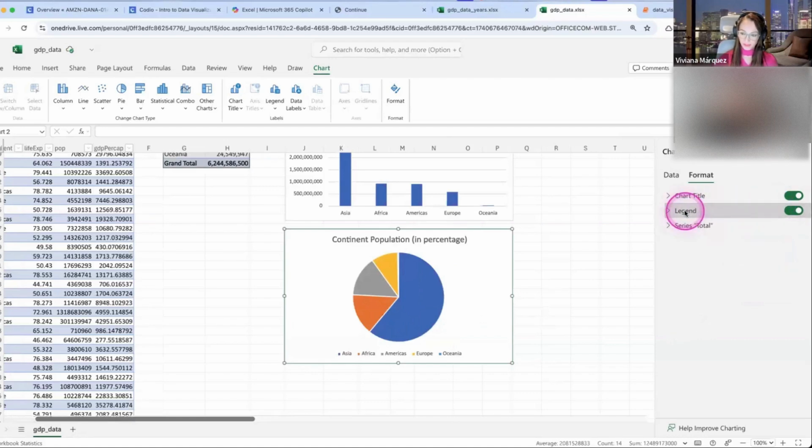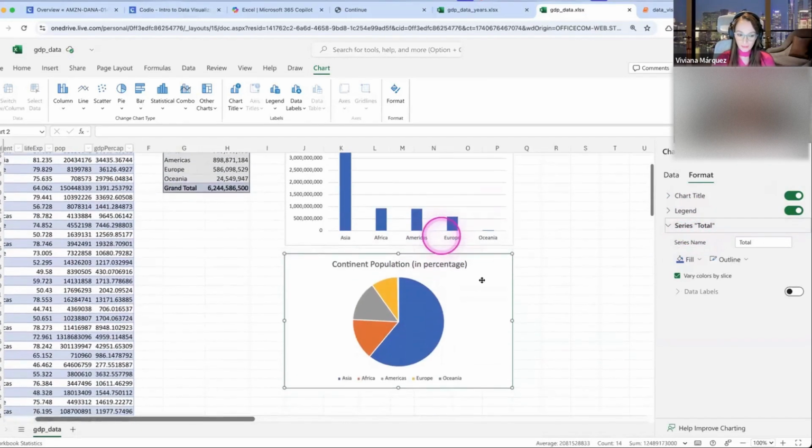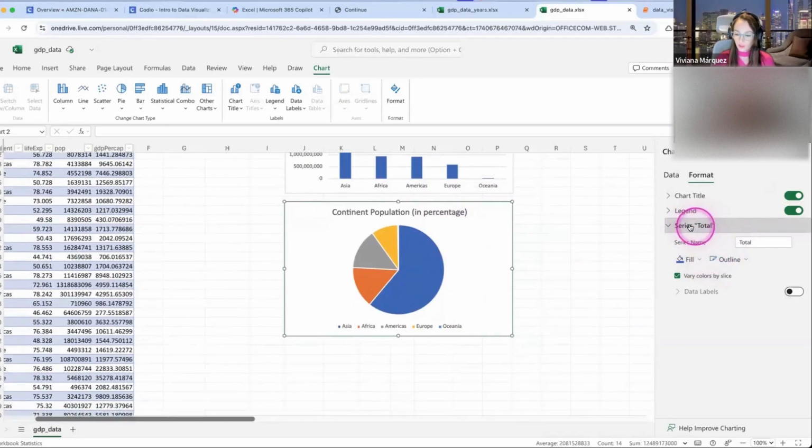And then for series, series is the one regarding the numbers themselves. So here is where you would add the percentages to these slices. So again, series, data labels.